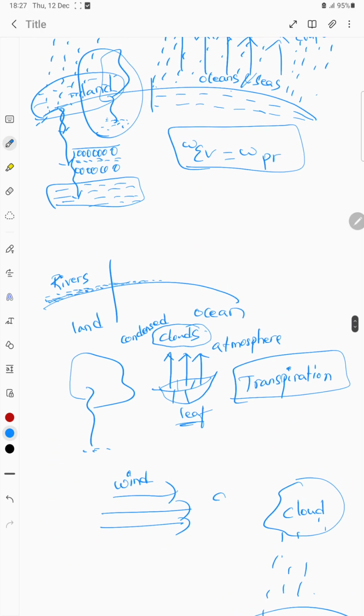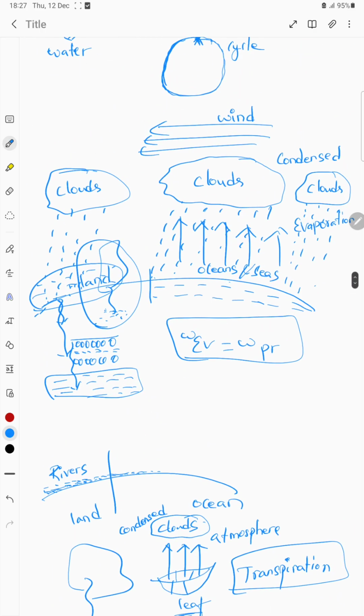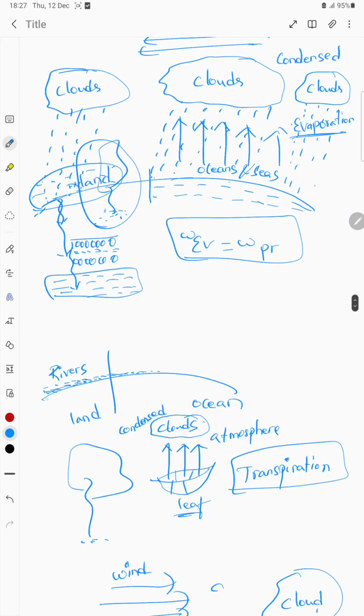So this entire cycle started from the evaporation on the oceanic surface and the formation of clouds and precipitation on the oceanic surface, and also due to the wind factor it has been moved into the land surface and it has precipitated in here, and through the action of rivers it has again entered into the ocean.